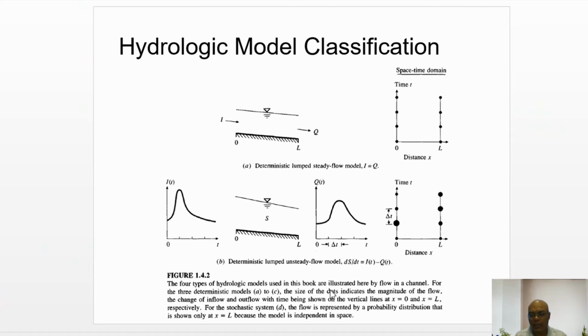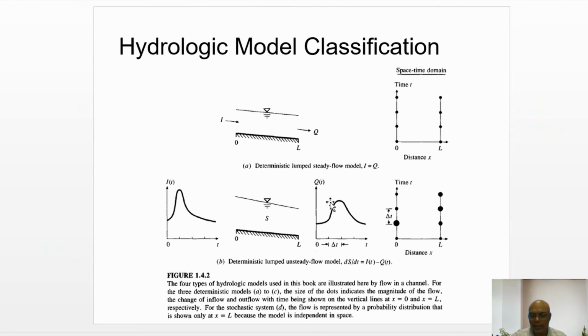Deterministic lumped static flow means the flow variable, let's say either velocity or inflow or outflow or depth, is not changing along the spatial coordinate, here x. Along the channel length, if inflow and outflow are not changing with respect to time as well as the spatial coordinate, then it is a deterministic lumped static flow model.